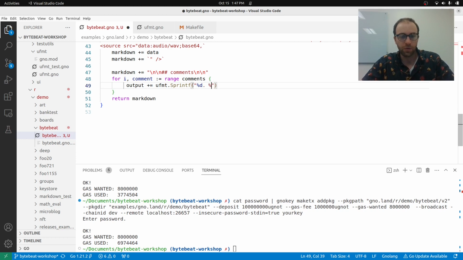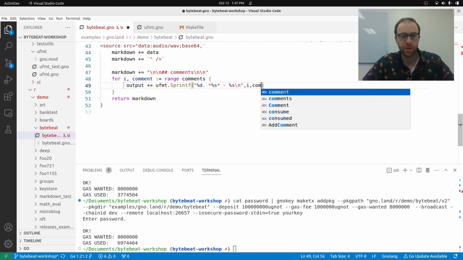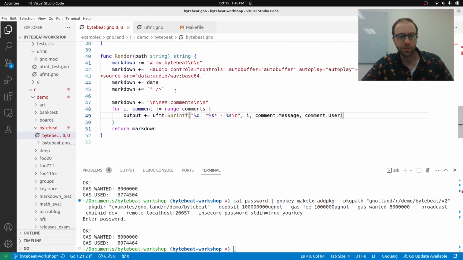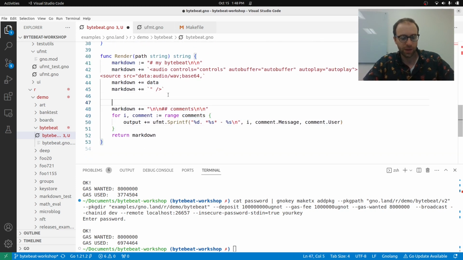So we'll go the comments, and then the user, something like that. So we have the ith comment, comment.message, comment.user. So it will display some comments. And let's only, if we have comments, let's display comments.